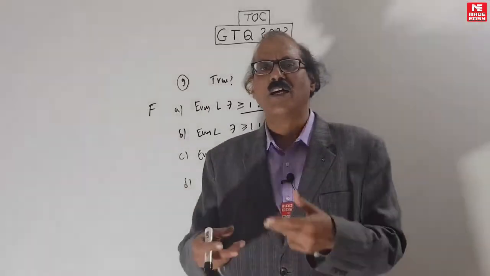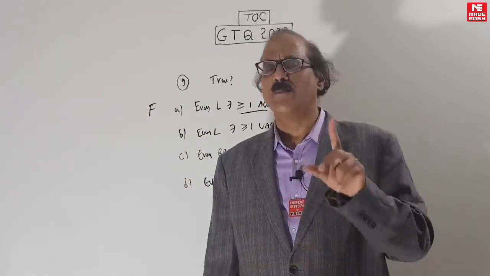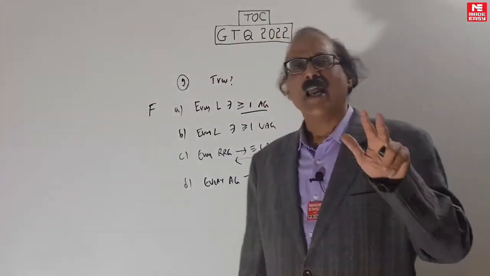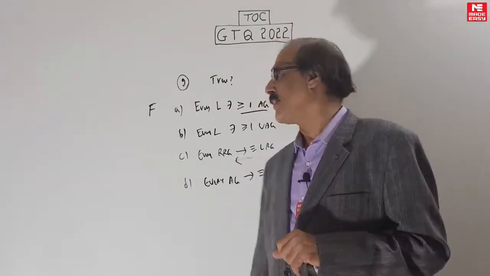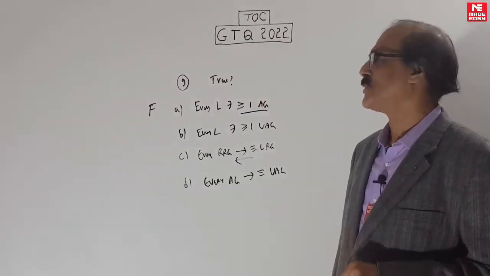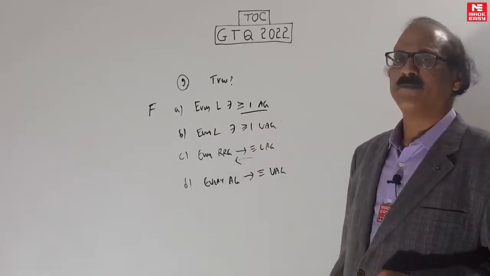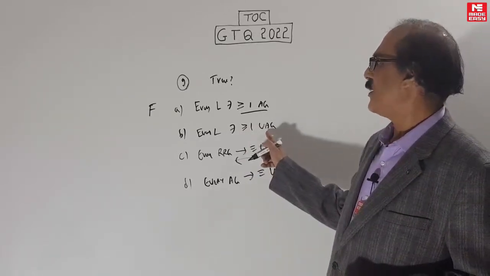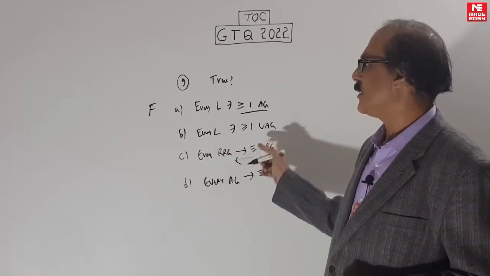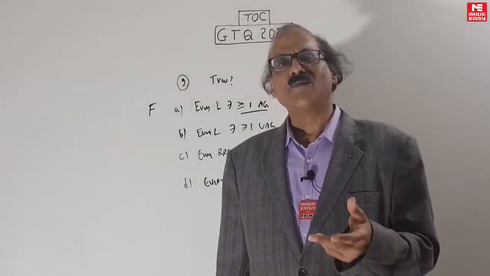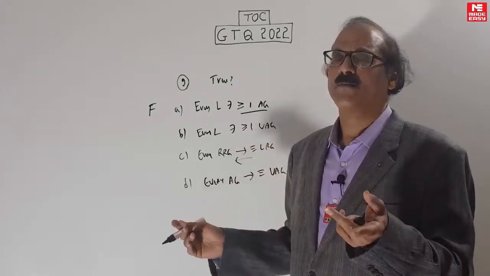For other languages you can somehow create extra paths and create an ambiguous grammar, but you can't always force an ambiguous grammar. On the empty language you can't force an ambiguous grammar. Whatever grammar you make for the empty language is unambiguous. Not only is it an unambiguous language, every grammar for it is unambiguous. Here, every language has at least one unambiguous grammar. This is also false for some other reason, because here you want an unambiguous grammar. What if the language itself is, see, what you say is every language has at least one unambiguous grammar.